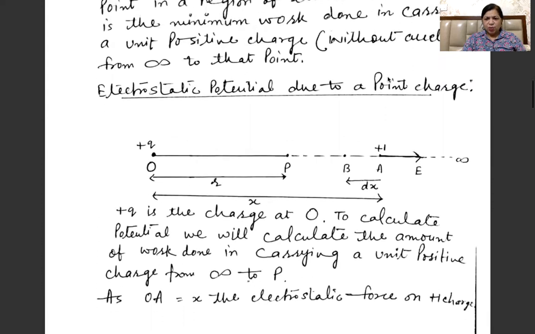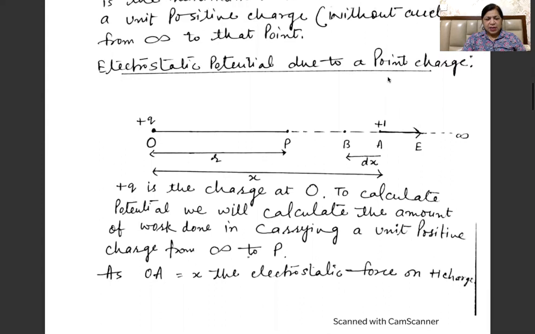So see, electrostatic potential due to a point charge, if we are to calculate, we are having here a point charge that is plus q situated at O. And if at point P we are to calculate the electrostatic potential because of this charge, now you can see there are 2 points I have considered. One is A, one is B. They are separated by a distance dx. And as the charge is plus q, the electric field because of this charge is pointing outwards.